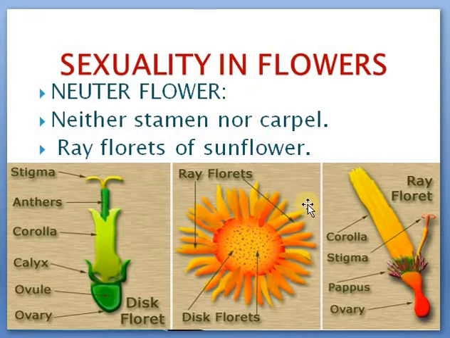For this I need to go into a little detail. Here this is a sunflower, right? In a sunflower you can see this outer part. I will tell you a secret. A sunflower is not a single flower. This is a group of flowers. Generally nobody knows that. Most people don't know that. They used to think that a sunflower is one single flower, but it's not like that. A sunflower is actually a bunch of flowers.